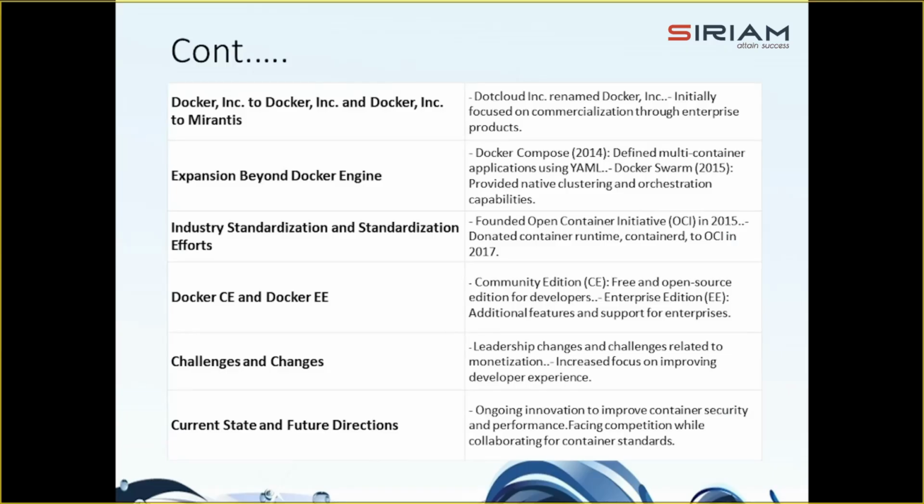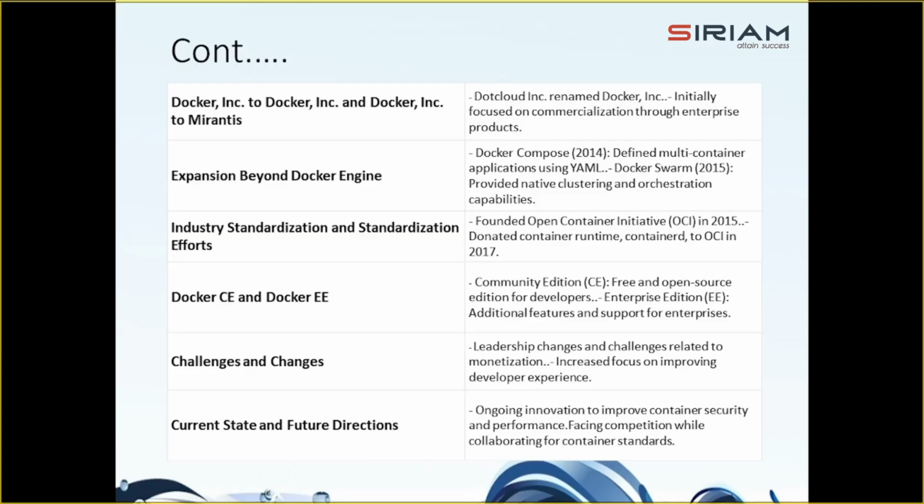Transition to Docker Incorporation. In 2013, dotCloud Incorporation changed its name to Docker Incorporation, signaling its commitment to the Docker project. Initially, Docker Incorporation focused on commercializing Docker through enterprise products and services. Right? And then expansion beyond Docker Engine took place.